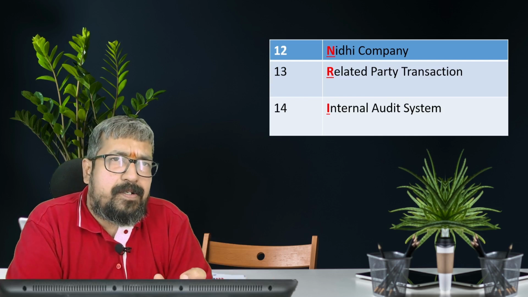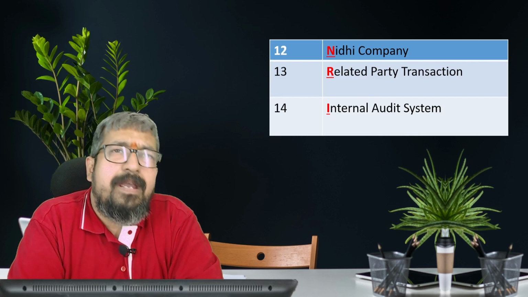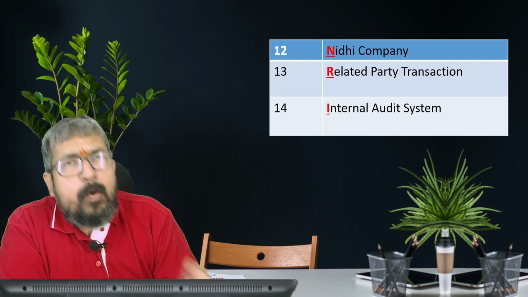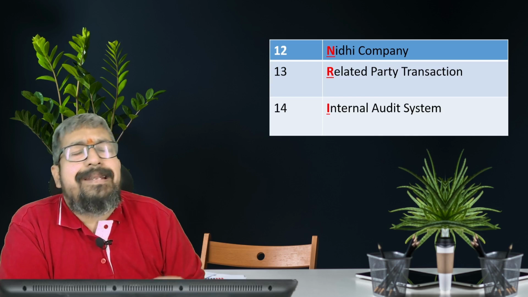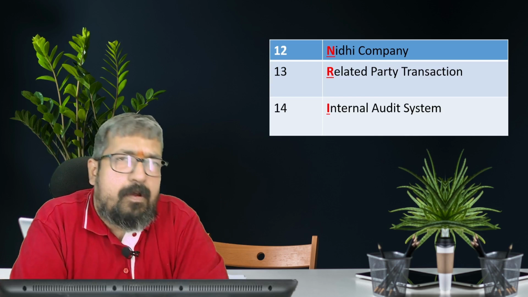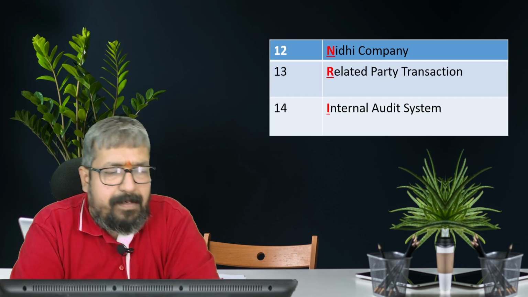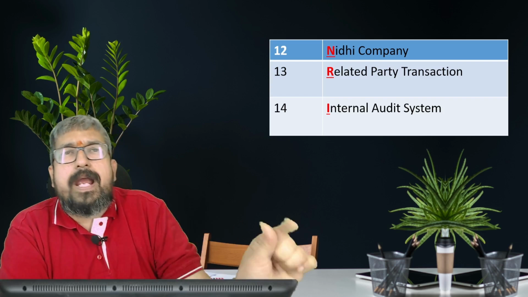Related party transaction: we have to check whether there is a proper disclosure of related party transactions as per the accounting standards, and approval of related party transactions under sections 188 and 177. Section 177 talks about the audit committee, where the audit committee gives approval for the related party transaction. And then internal audit system.